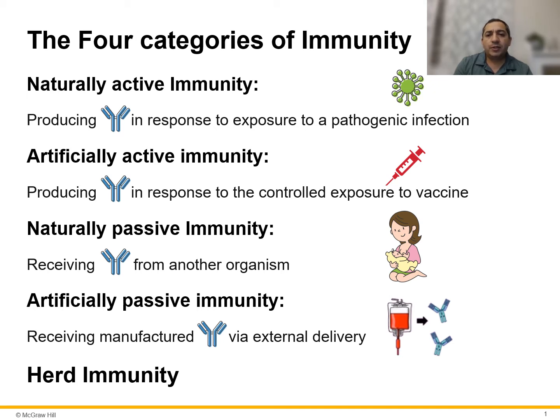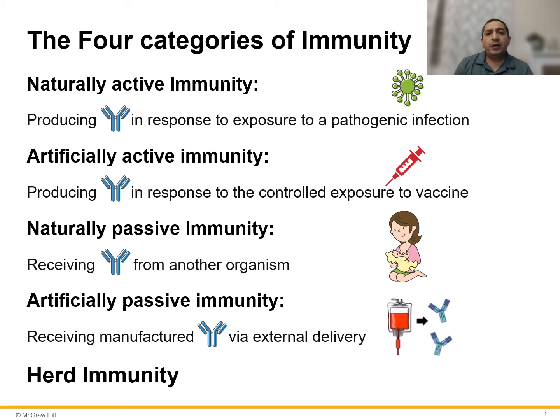Naturally occurring, this happens from the mother to the baby. This is when IgG can be transmitted through the placenta to the newborn. That's why newborns are usually protected for about 6 months against different pathogens that the mother was exposed to. After the 6 months, these immunoglobulins start to break down, and that's when the child will start to get certain illnesses and get exposed to the environment, and then they start to have their own immune system.